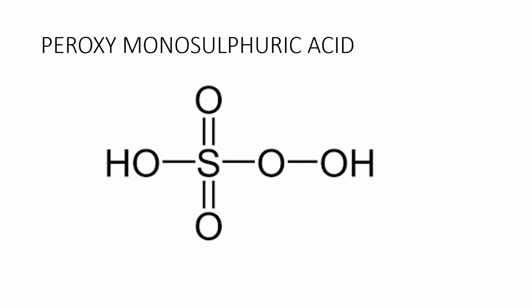Now peroxymonosulfuric acid. Peroxy: if two oxygen atoms are present adjacent to each other with two covalent sigma bonds, that is known as a peroxide bond. So peroxy acid is nothing but sulfuric acid in which, in place of OH, one more oxygen is attached between the OH and sulfur. You can locate the two oxygen atoms which are adjacent.